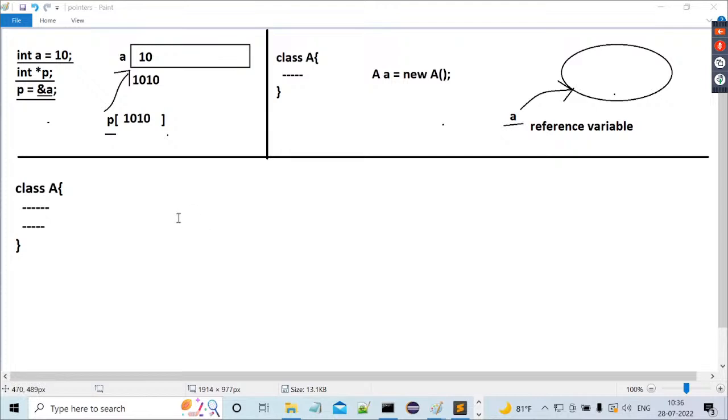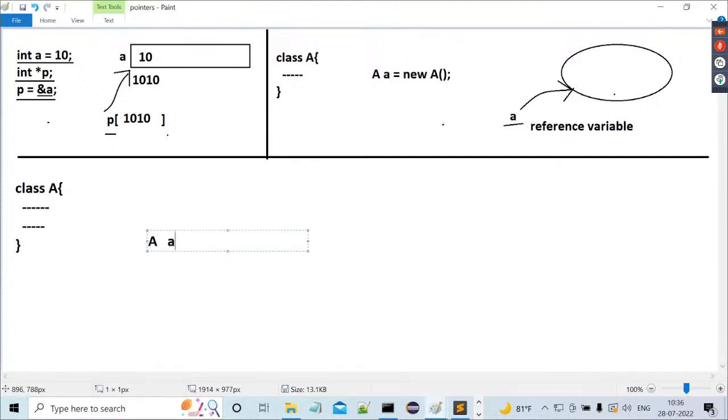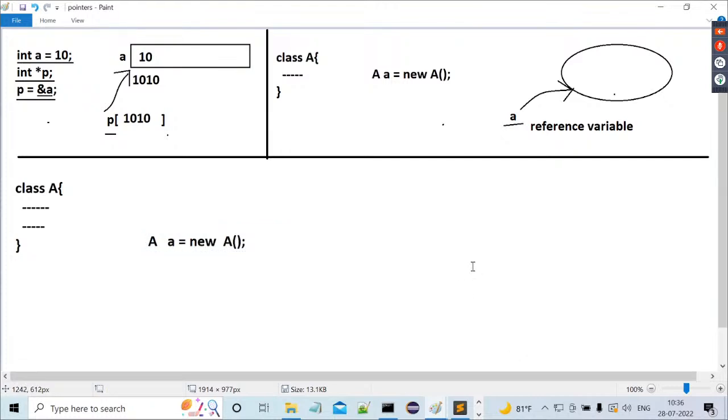Observe carefully. Now, A small a is equal to new A constructor. Right, sir. A small a is equal to new A constructor. That you have taken. Nice.